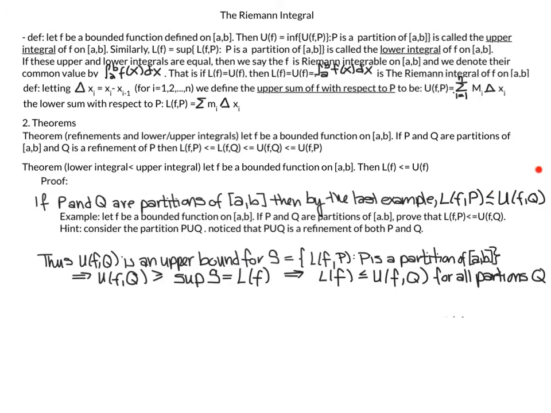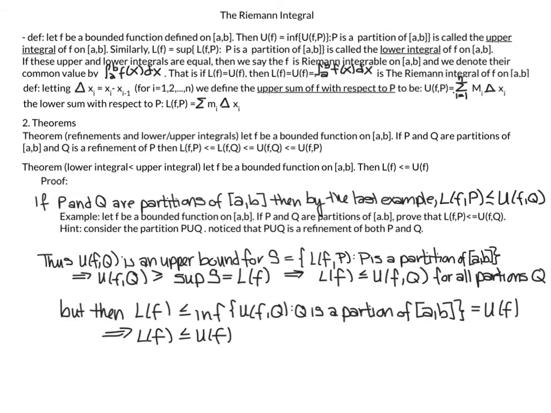In this way, you can consider the upper sum of F of Q as being an upper bound for S, where S is the set of all the lower sums for all the possible partitions of [a, b]. Thus, U of F of Q is greater than or equal to the sup of LF, which implies that the lower integral is less than or equal to UF of Q for all partitions Q. And then we want to remember that the upper integral is the infimum of UF of Q, where Q ranges over all the partitions. And that gives us that the lower integral of f is less than or equal to the upper integral of f.